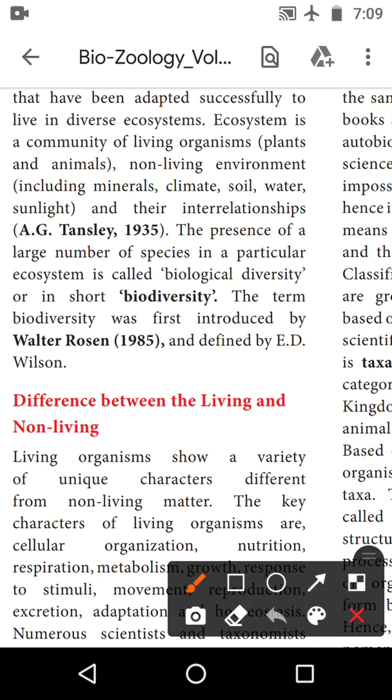Biological diversity is otherwise known as biodiversity. The term biodiversity was first introduced by Walter Rosen, the scientist, in 1985 and defined by E.O. Wilson.